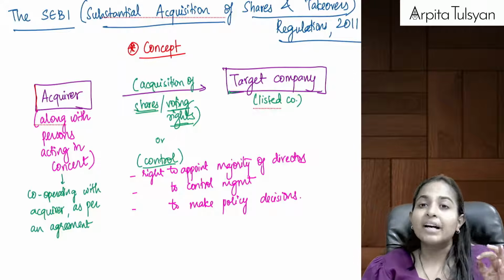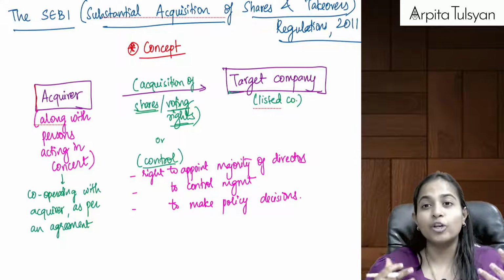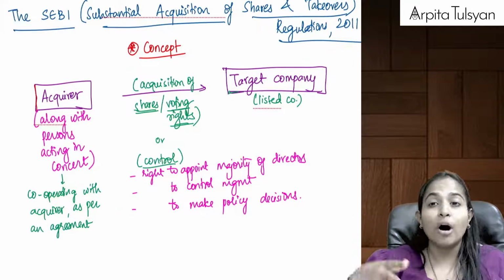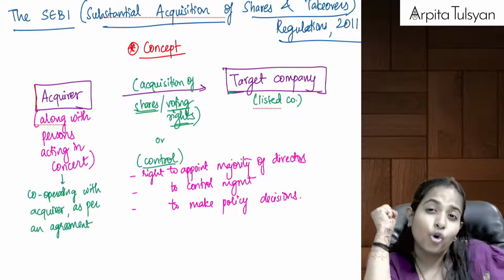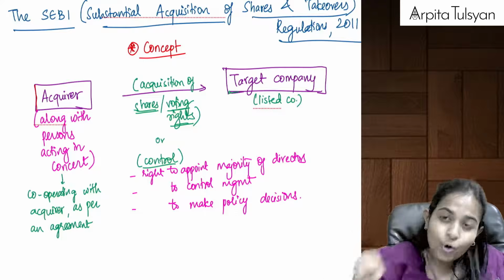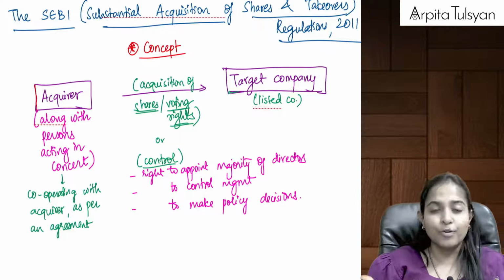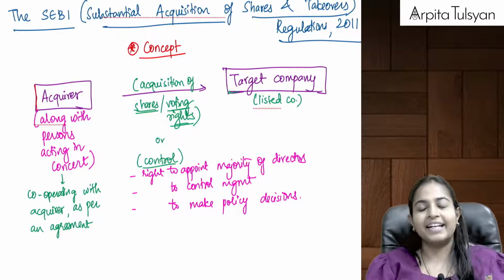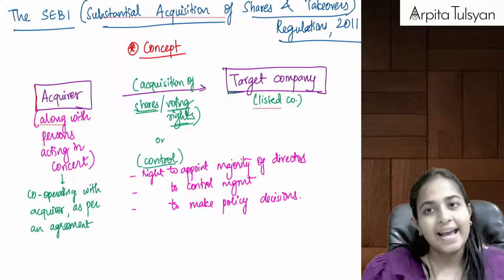Ma'am, what do you mean by control here? So control here means I have got the right to take some policy decisions in the company. I have the right to appoint a majority of directors in the company, or I have got the right to control the management of the company. It means I have got some important control over that target company. Even that is considered as acquisition. Not acquisition of shares, but acquisition of control in that listed target company. Then in such case, SAST regulations will be applicable.